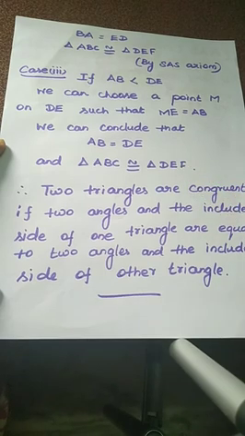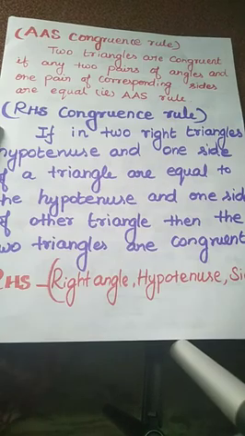Therefore, two triangles are congruent if two angles and the included side of one triangle are equal to two angles and the included side of the other triangle. Actually, this is the proof for the ASA congruence rule. And the next criterion, the AAS congruence rule: two triangles are congruent if any two pairs of angles and one pair of corresponding sides are equal, that is the angle-angle-side rule.